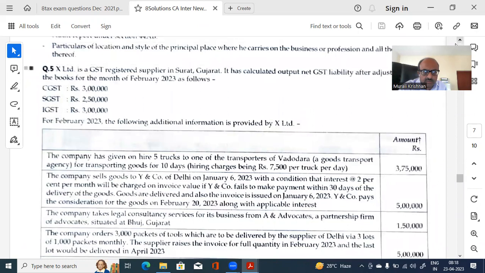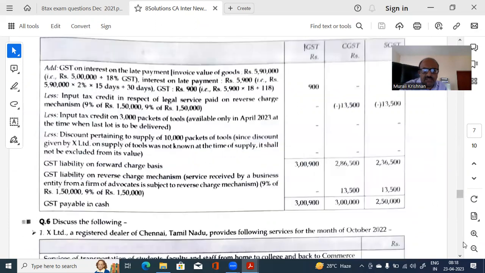Company is in Surat. 5 trucks transporting Vadodara. Why it is, we have to check. I have to check that. I am not too sure why they have taken that, but it must be some reason why they have done that.